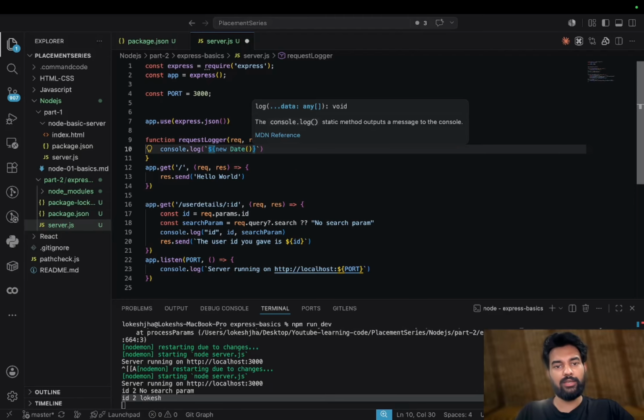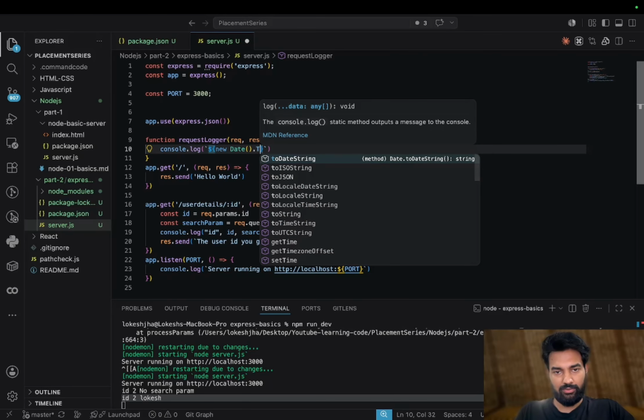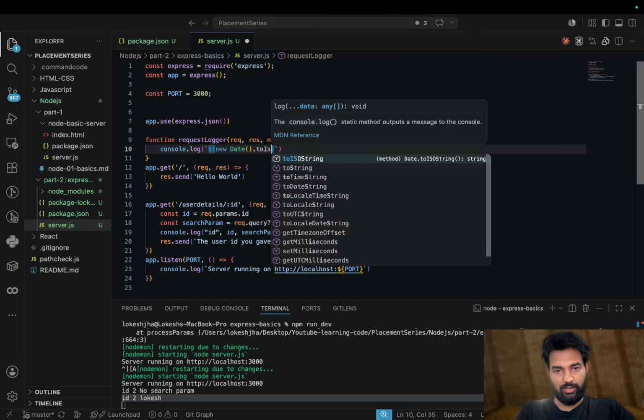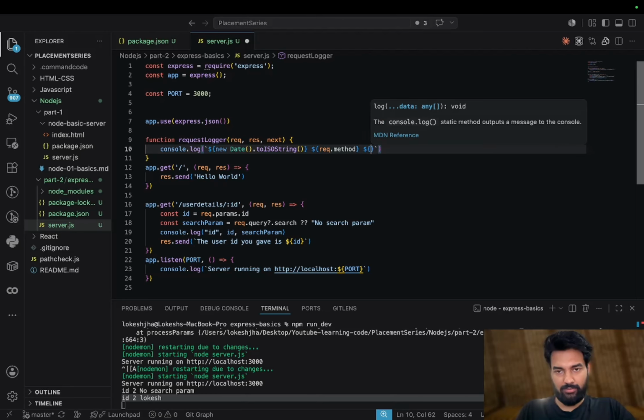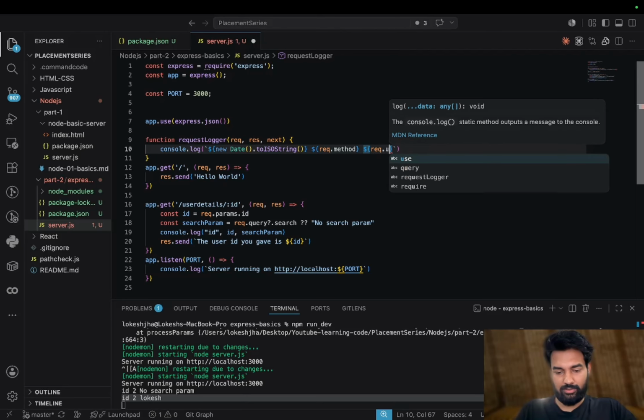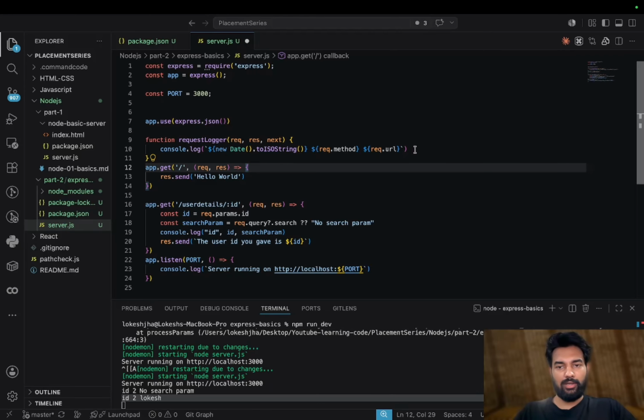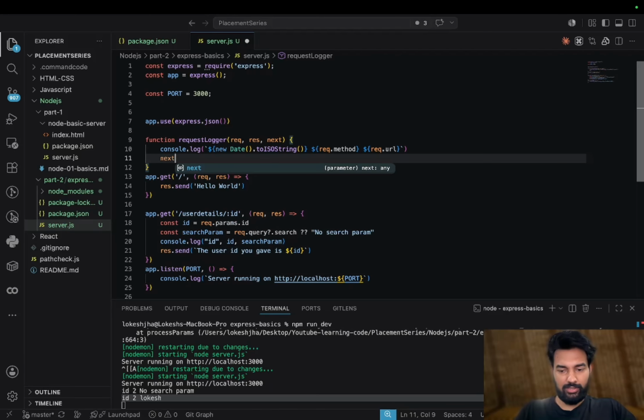Date will give the current date and time right now, converted to an ISO string. So this is the current time, and we will use request.method, then request.url, and below this we will call next.